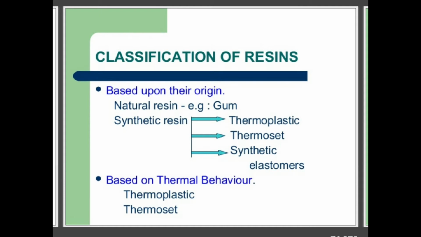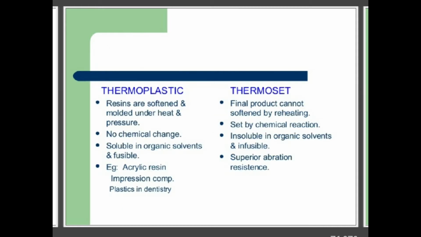Now, a brief classification of these polymeric resins. Based upon their origin, they are classified into natural resins and synthetic resins. Examples of natural resins are gum, whereas examples of synthetic resins are thermoplastic, thermoset, and synthetic elastomers. Based on thermal behavior, they are classified into thermoplastic and thermoset. Right? Then, what do you mean by these thermoplastic and thermosetting polymers?